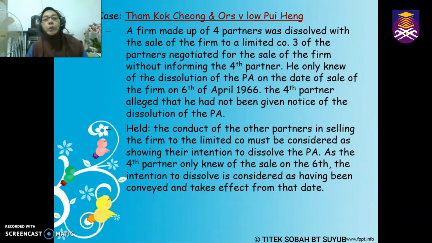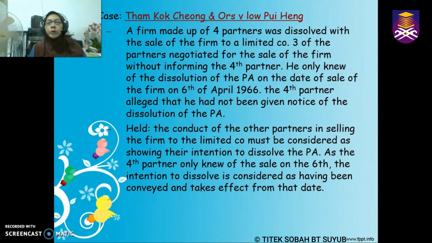So let us have a look at the case of Tam Kok Cheong and others versus Low Hui Heng. In this case, there are 4 partners in the said firm, and 3 of the partners wanted to sell off the firm to a limited company, meaning they wanted to dissolve the partnership.